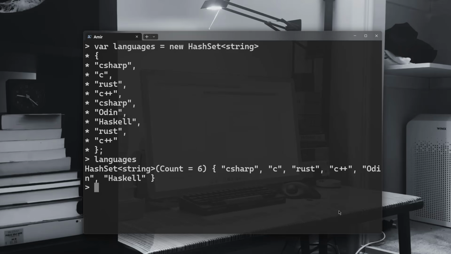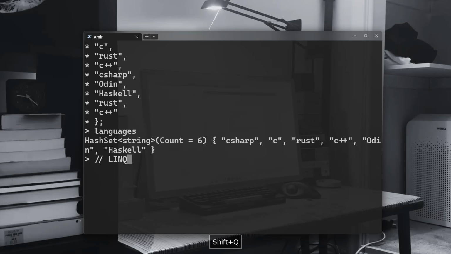Now let me talk in brief about LINQ. LINQ stands for Language Integrated Query. It allows us to query and transform collections using very clean syntax. Think about it, it's very similar to SQL style data operations. Let me give you a few examples. Let's say, for instance, that we want to do some filtering on some data. And in our case, the data is a range of numbers from 1 to 10.